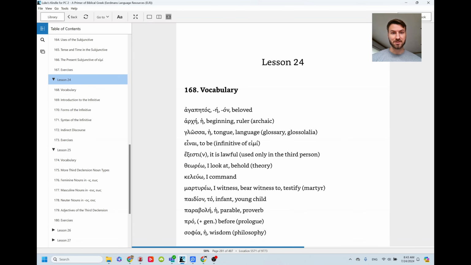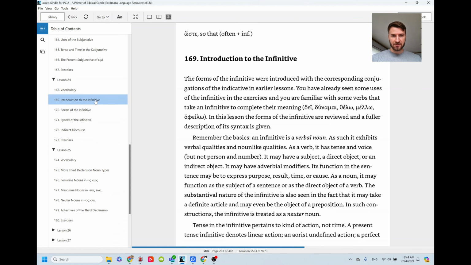Turn to lesson 24, which is about the infinitive. We have already used the infinitive quite a bit up to this point. If you remember, it's just the "to" verb. So I want to go, or I want to run. To run, to go, those are infinitives.